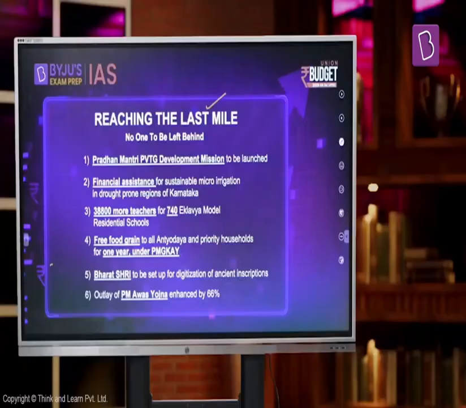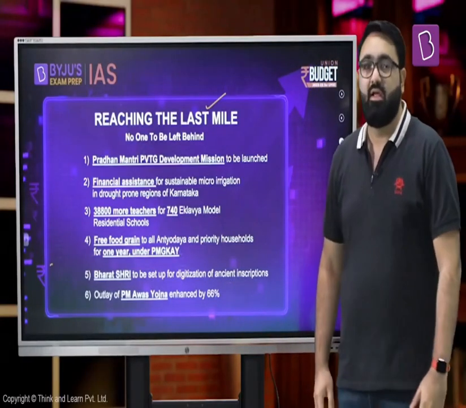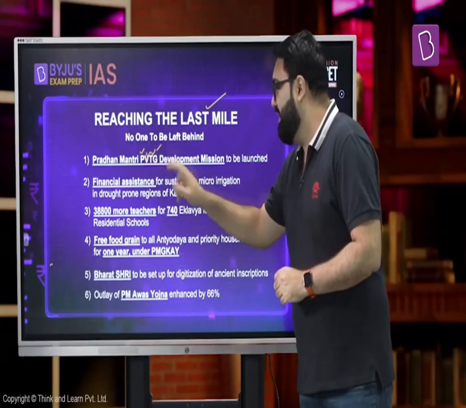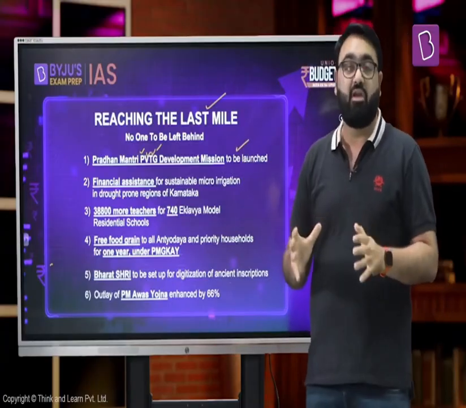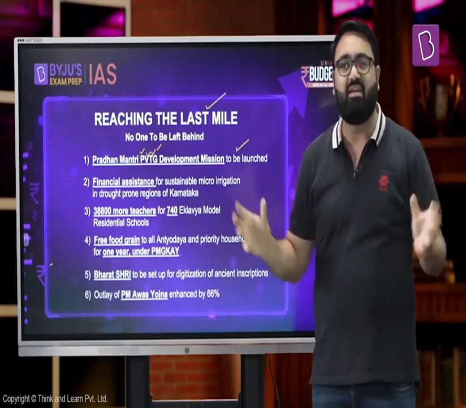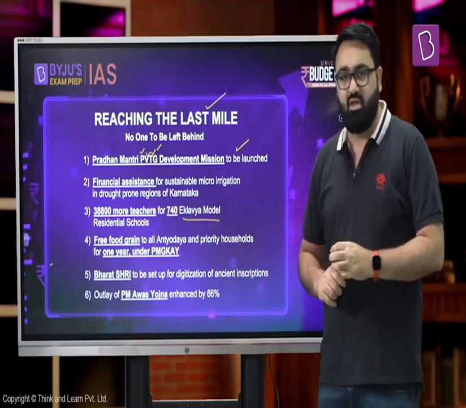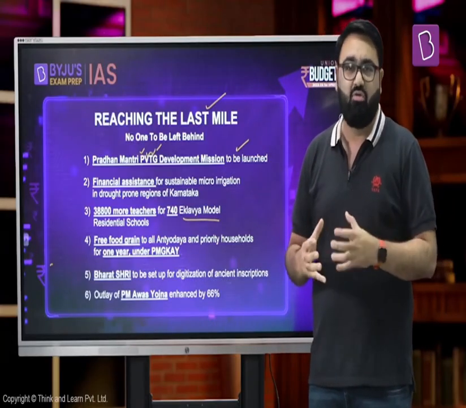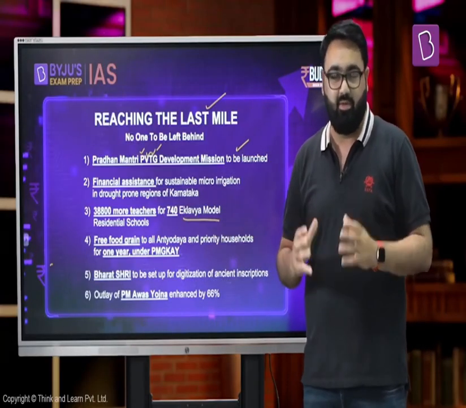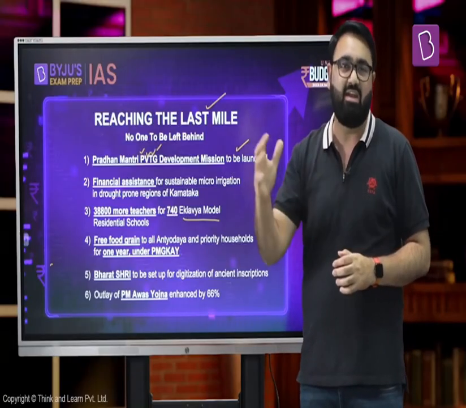Let's go and see what are the different types of initiatives taken by the government of India in this regard. The government of India mainly focused on the Pradhan Mantri Particularly Vulnerable Tribal Group, that is PVTG, development mission. As you know, the government of India has been focusing a lot on tribal development. Now, this includes a variety of announcements. This can also include the Eklavya model residential schools. These are schools based on the model of Jawaharlal Navodaya Vidyalaya, which are renowned for their quality across the entire country. These residential schools mainly will be for the tribal community, so that their children can also get great education at par with anyone else in the entire country.